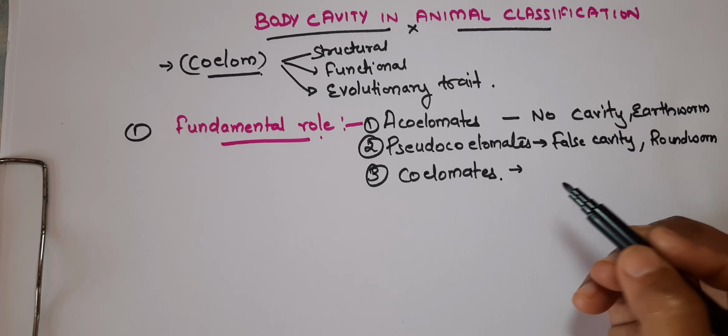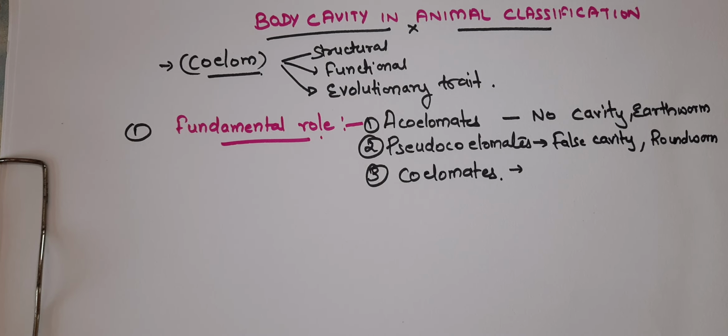And if we talk about the coelomates, these are the true animals that have the true coelom, or the true body cavity, which is completely lined by mesodermal tissue.